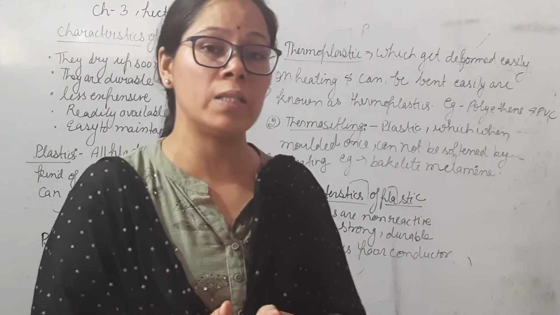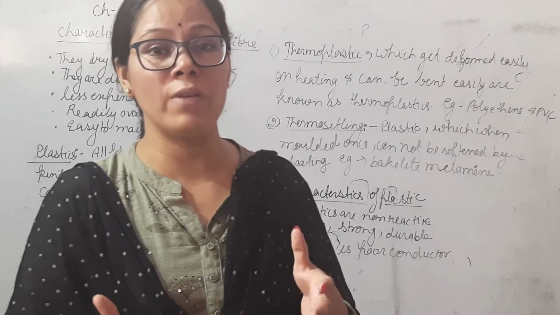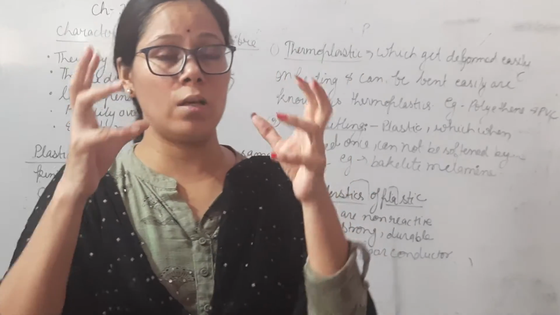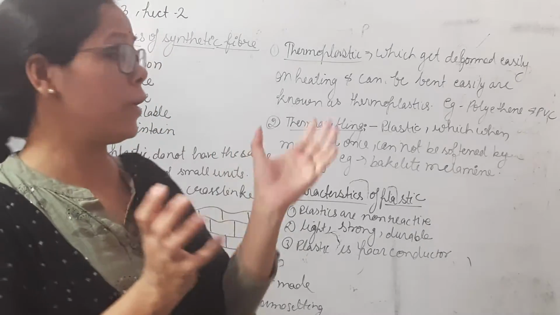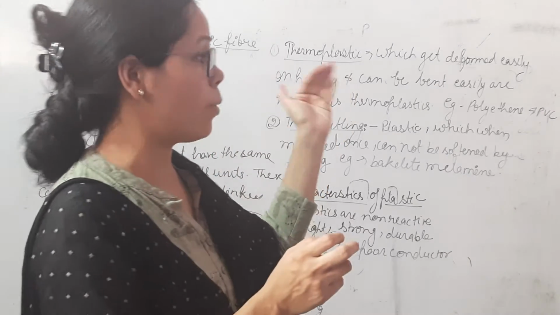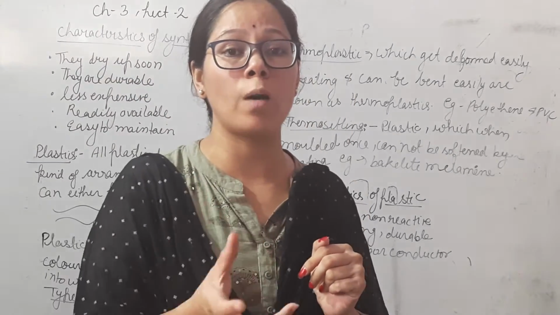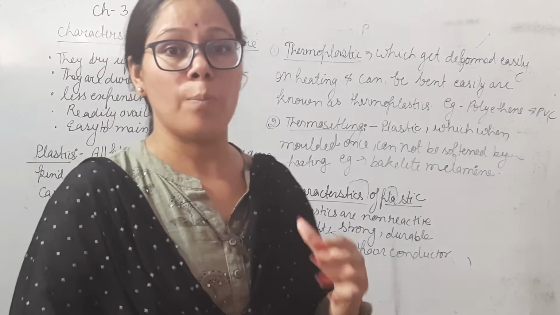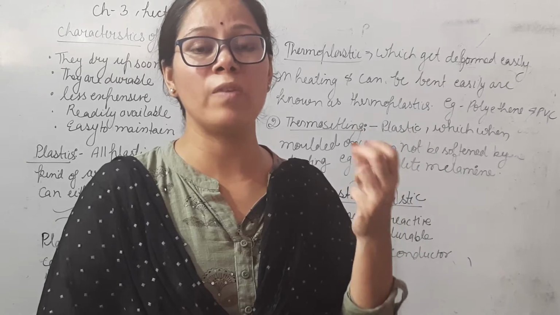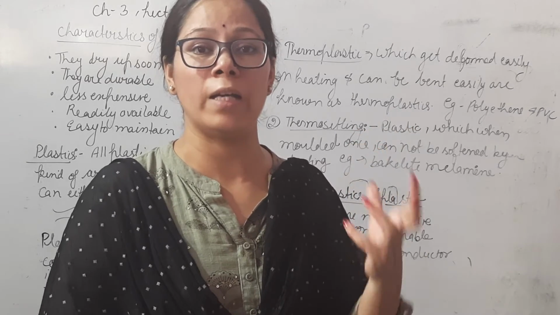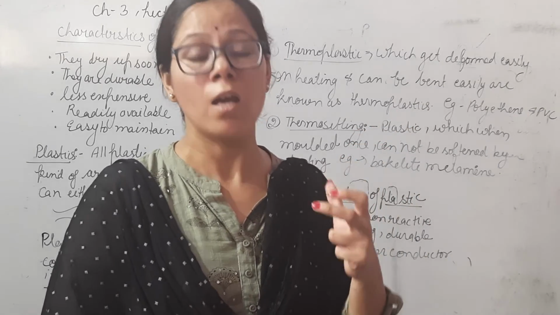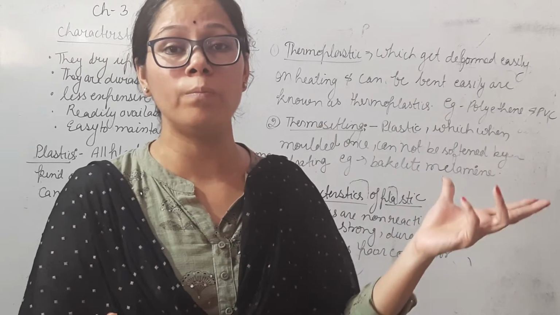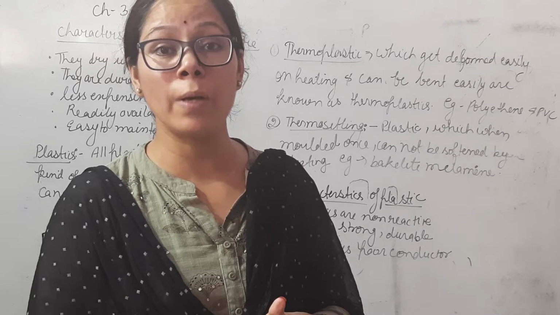For example, polythene and polyvinyl chloride, PVC. Different types of utensils are available made of PVC. For example, we talk about PVC sheets, PVC sleepers. The full form of PVC is polyvinyl chloride. It is also a type of plastic which can be converted into different forms, for example sheet form or sleeper form.